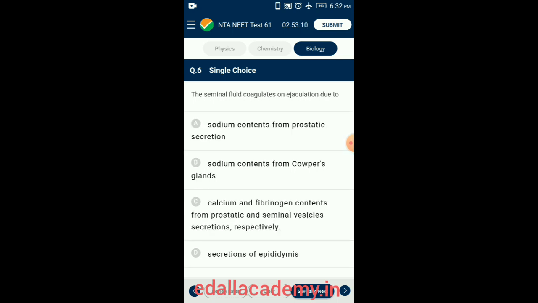Question number 6. The seminal fluid coagulates on ejaculation due to. After ejaculation, within 15 minutes, the semen coagulates. The calcium and fibrinogen help in seminal clotting and form globules, thus helping to keep the ejaculated sperm in the female reproductive tract.